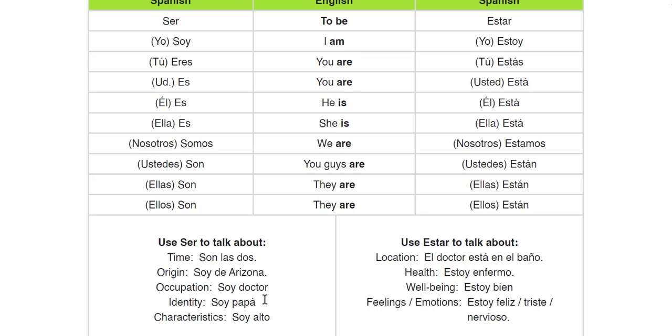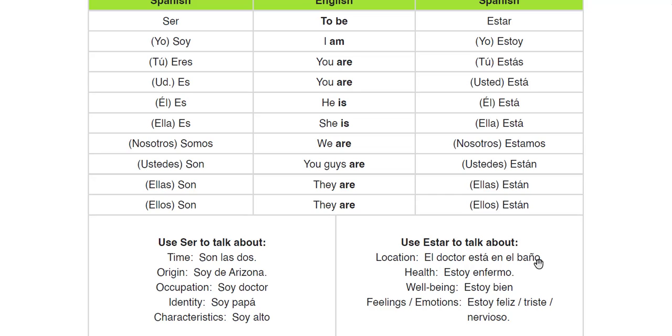Okay, so identity, soy papá. Being a dad, being a brother, all these things that we might identify with are seen as having more permanence in Spanish, not so changing. Characteristics, soy alto. Being tall or short is something that we oftentimes identify as our characteristics. Being tall, being short, being blonde, having blue eyes or brown eyes, you get the idea. Again, all of these things fall under that umbrella of permanence.